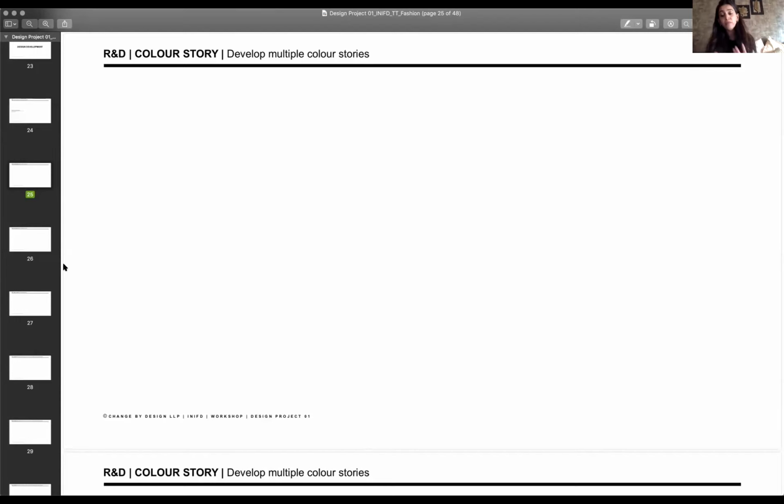Now remember, when you make your color stories, please bear in mind that the quantity of color keeps changing. So if I put 5 chips of identical size boxes together, red, blue, green, yellow, white, as my color story in the same size, I feel like that's a problem, because that means you're actually saying to me that I'm using these 5 colors in the same intensity throughout my entire collection, which is not usually the case. So I would prefer it if, when you're making your color stories, you put the colors based on how much and how little of it you want.